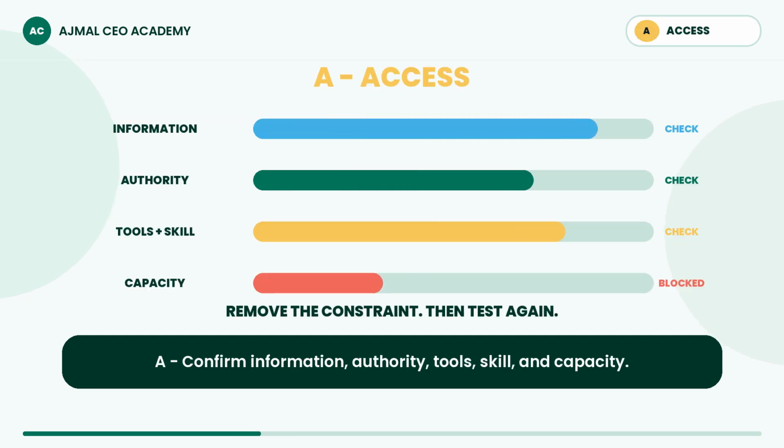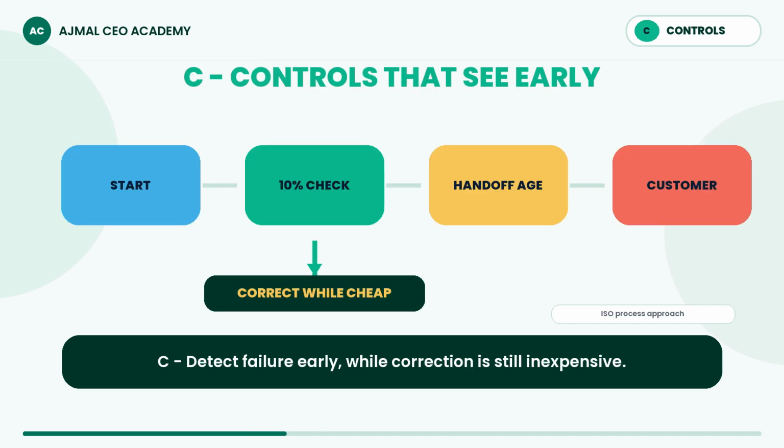A means access. Check current information, authority, tools, training, and realistic capacity. Remove the constraint, then test performance again. C means controls. Design an early signal, not a late explanation. Inspect the first 10%, flag aging handoffs, and expose abnormal conditions. ISO's process approach connects planning, doing, checking, and improving.